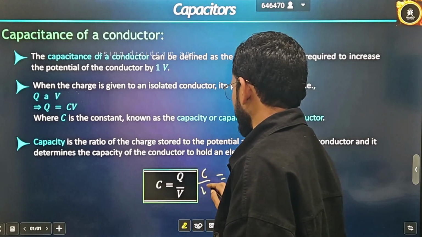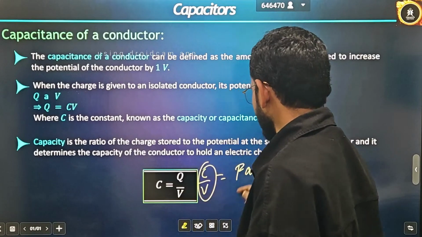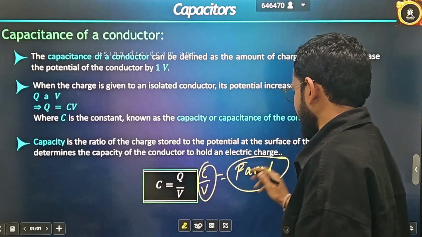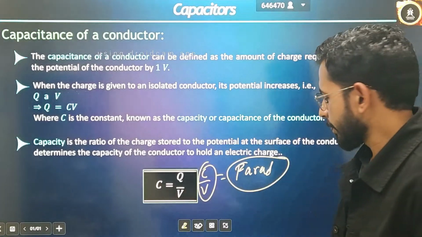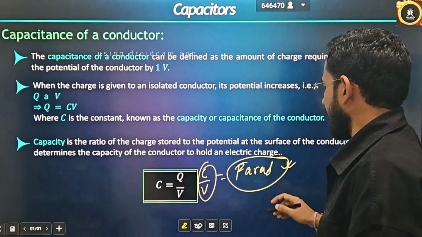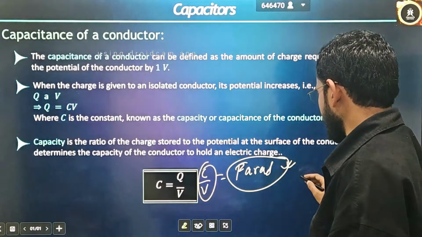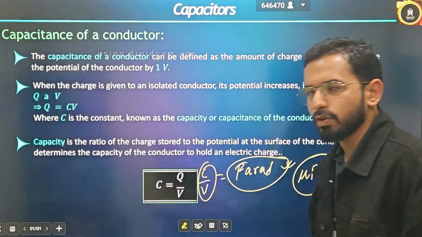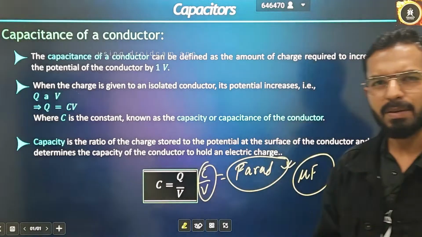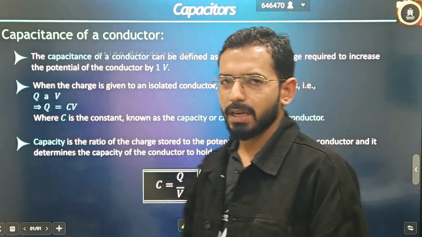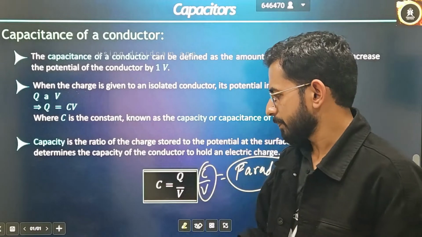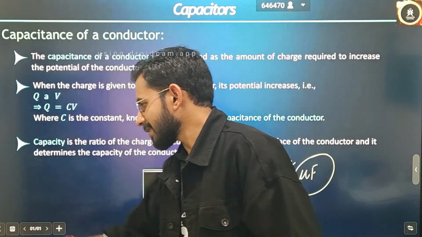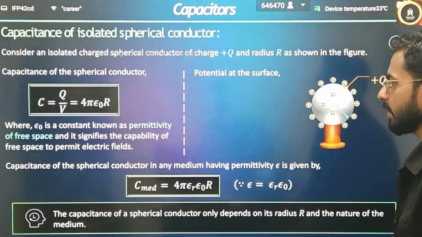Otherwise, coulomb by volt will be the unit, but in standard terms we define it in farad. Farad was a scientist, and it is defined on his name. Because farad is a very big quantity, in this topic we generally calculate capacitance in microfarads. Most of the cases we will be calculating capacitance in microfarad. Micro means 10 power minus 6. I hope this will be clear to you.